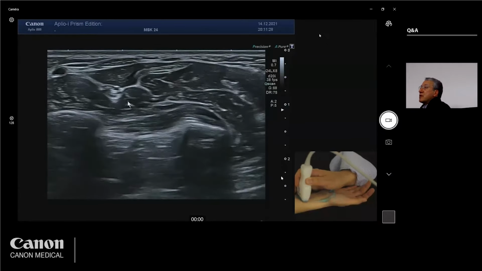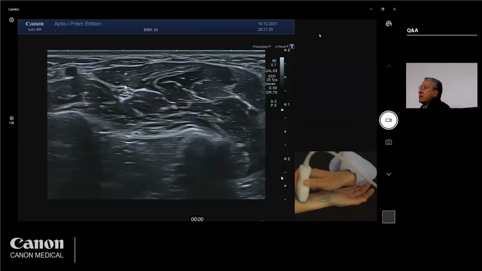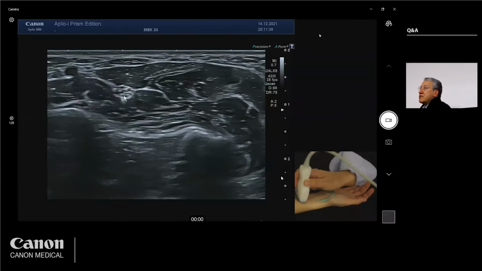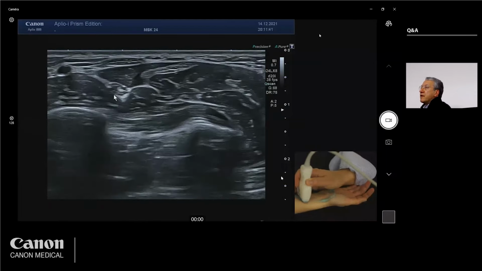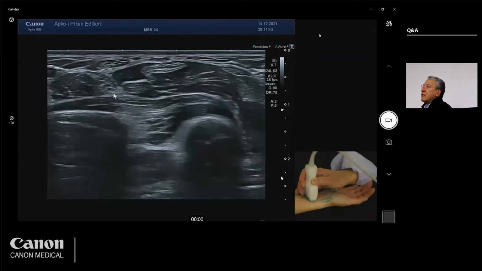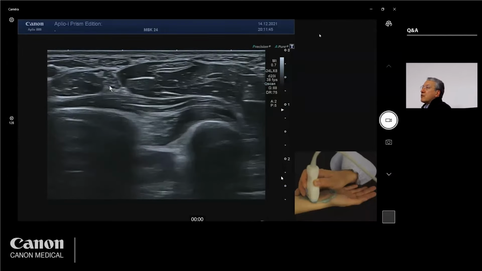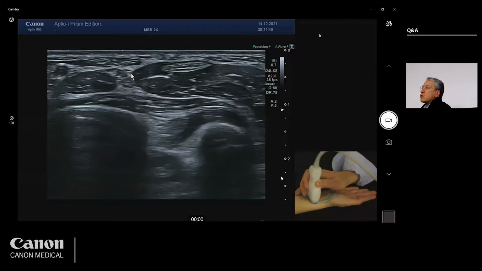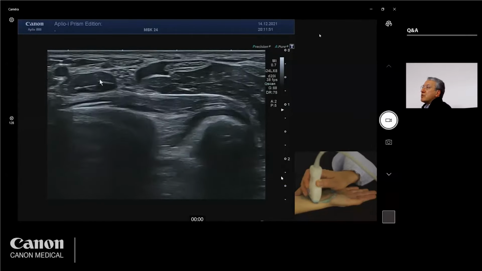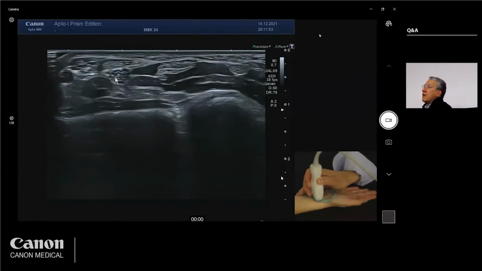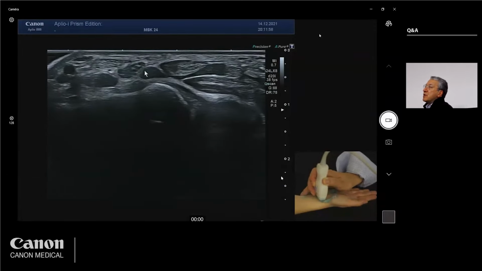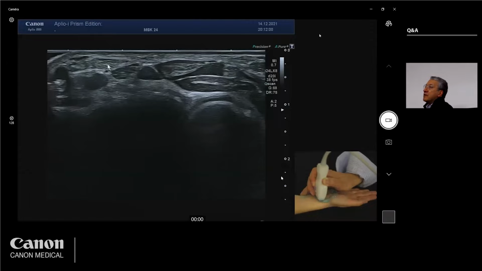So I start proximally just to have an idea of the volume. I don't calculate the volume, to be honest. I just check the nerve in this area, and then I follow the nerve down. And I see the nerve crossing the space between the flexor digitorum superficialis and the flexor pollicis longus, and then the nerve passing across the space between the flexor digitorum and the flexor carpi radialis.